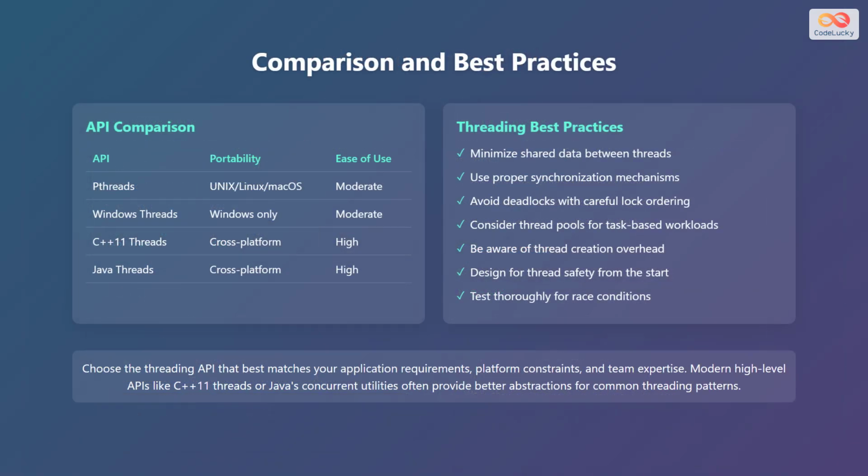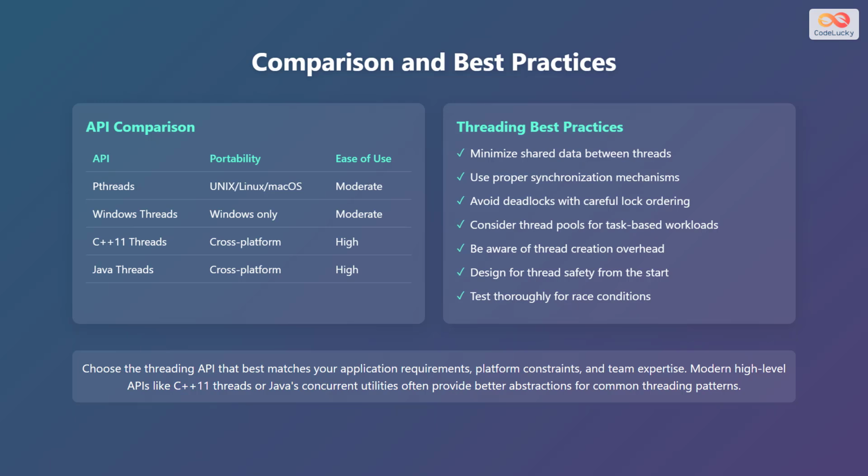Let's compare different threading APIs and discuss best practices. Pthreads is portable to Unix, Linux, and Mac operating systems and has moderate ease of use. Windows Threads is for Windows only and has moderate ease of use. C++11 Threads is cross-platform and has high ease of use. Java Threads is cross-platform and has high ease of use.